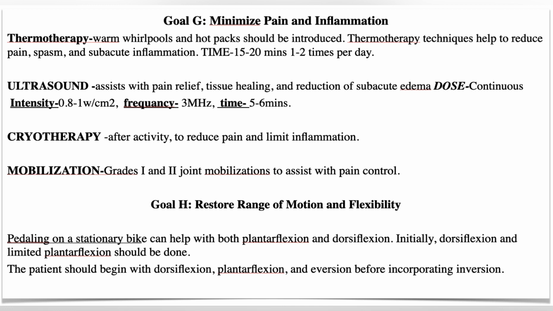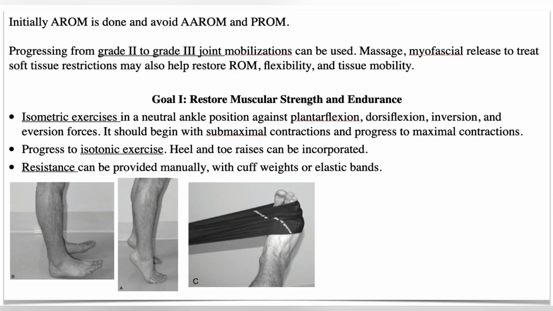We can also add eversion, but in case of lateral ligament injury, inversion should be avoided because it can again stress the lateral ligaments. Now, initially always perform active range of motion instead of active assisted or passive range of motion, because if we perform passive range of motion, the therapist can stretch those ligaments excessively, and we don't want that. So initially active range of motion is preferred over passive. And we can also progress to grade 2 and grade 3 joint mobilization if we want to increase the range of motion of that joint.